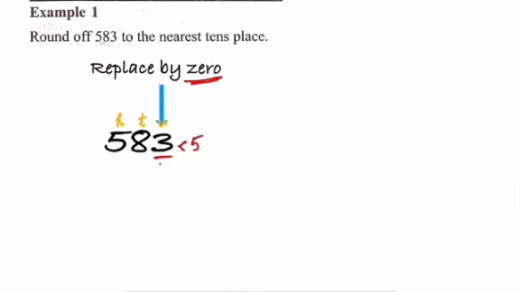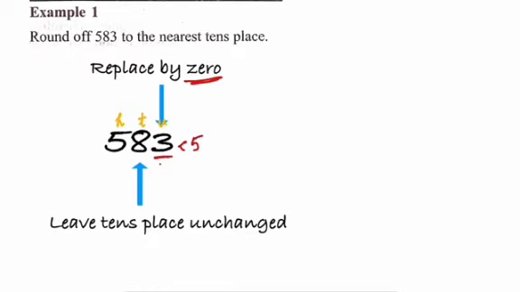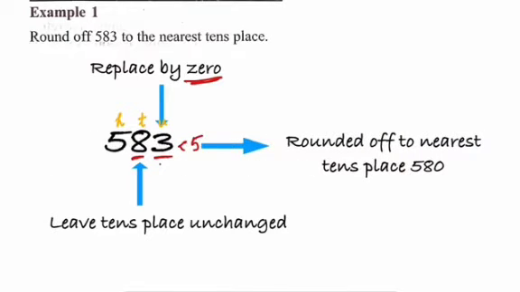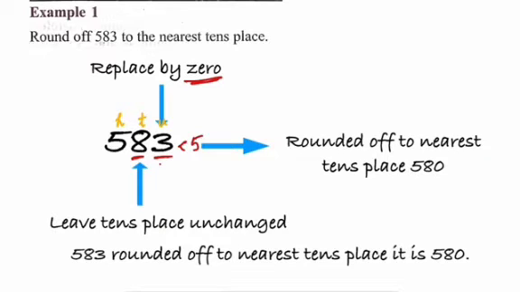Units place by 0. Then I just leave the tens place unchanged. There is nothing to be done to this tens place digit. And what I get is I have rounded off 583 to the nearest tens place, which is 580. Therefore, 583 is rounded off to the nearest tens place and it is 580. I hope all of you understood, children. If you observe, we have just tried to change only the units place because it was less than 5.